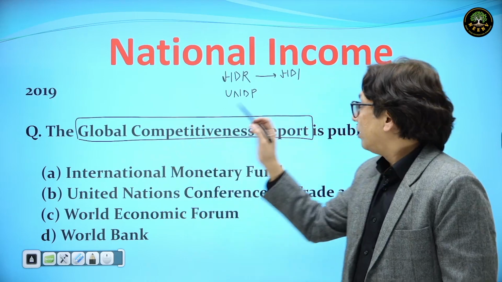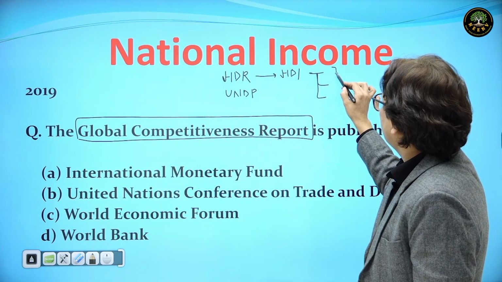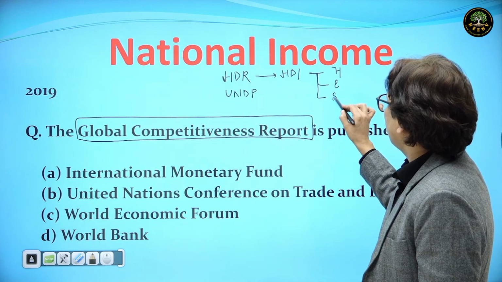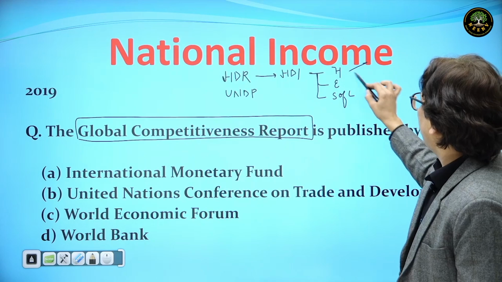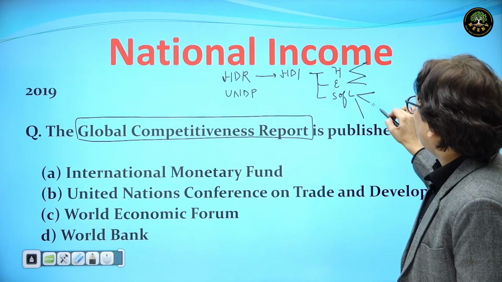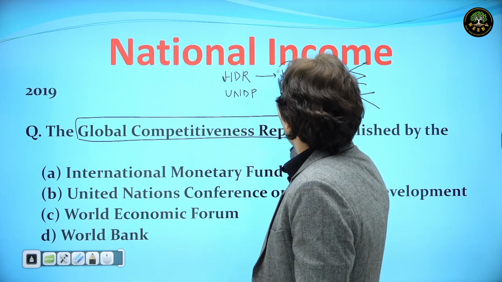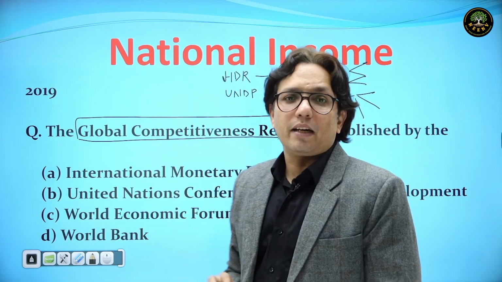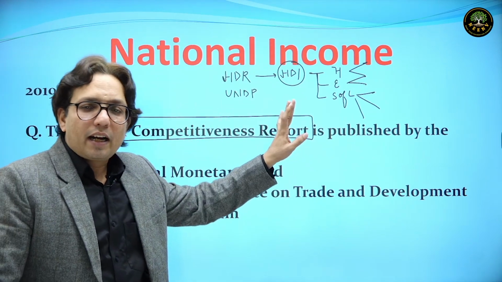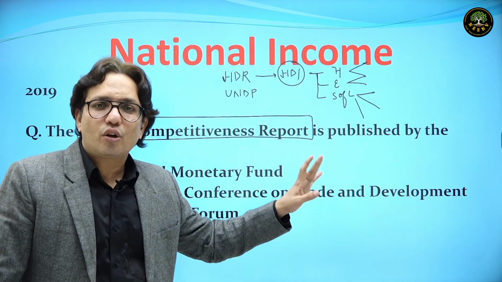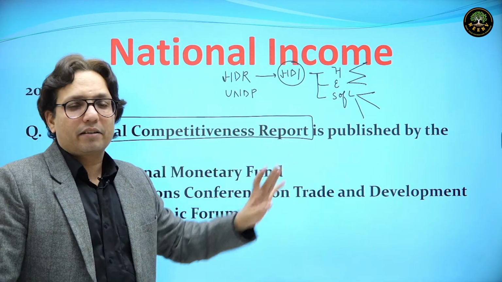There we have three dimensions: health, education, standard of living, right? Those three dimensions have a few indicators. That is how the index functions. Similarly, the Global Competitiveness Report ranks countries based on the Global Competitiveness Index.